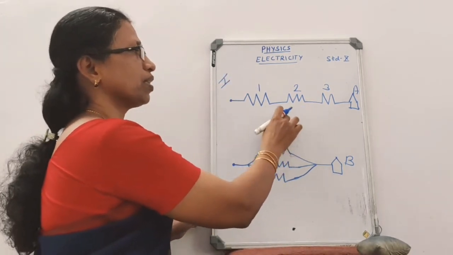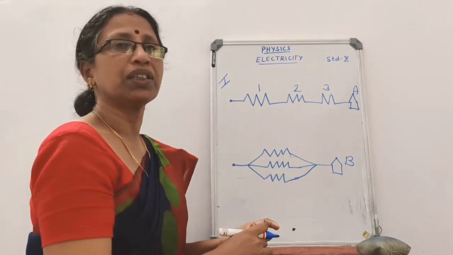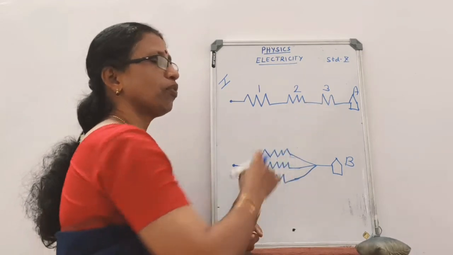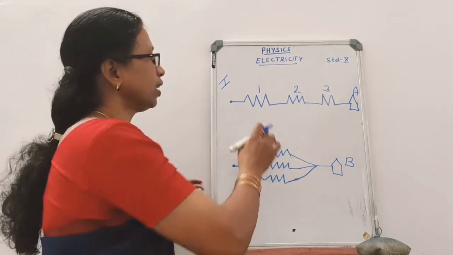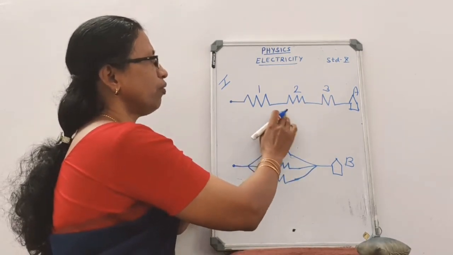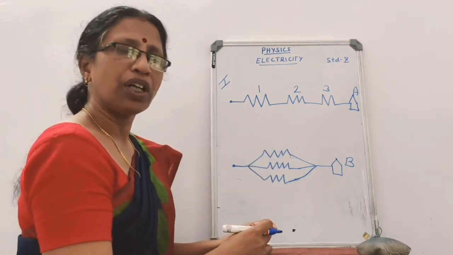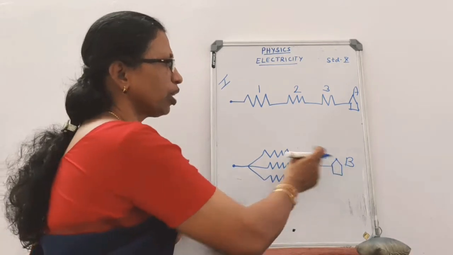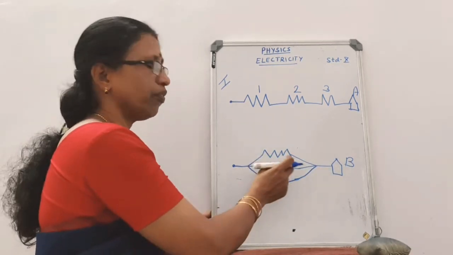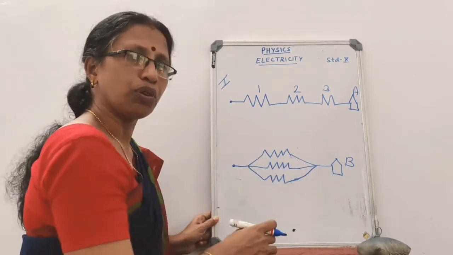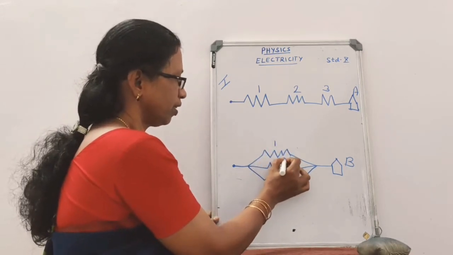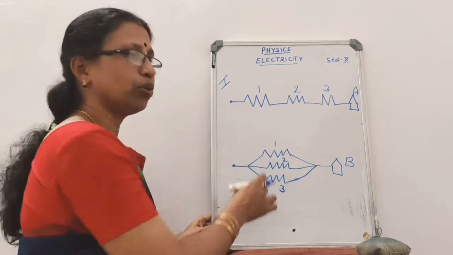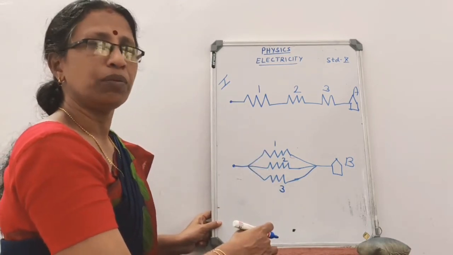But in the first case, all the participants have to cross the 3 bridges to reach school A. So the participants coming for the painting competition have only one way or one route to reach school A. But to reach school B, there are 3 ways. First, second and third. There are 3 bridges and they can use any one to reach school B.